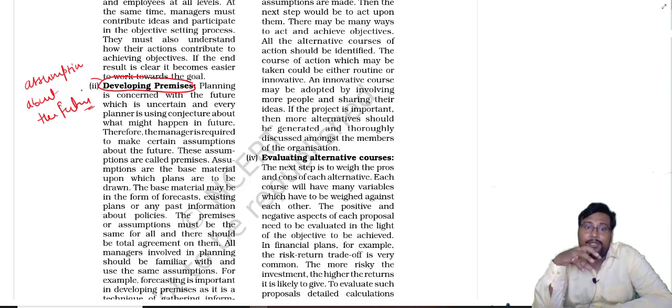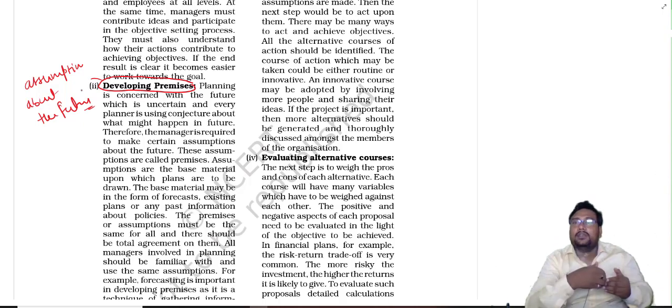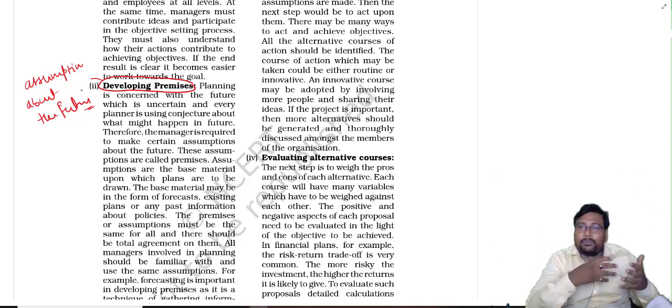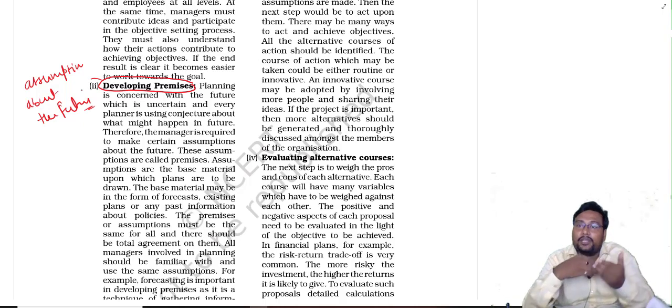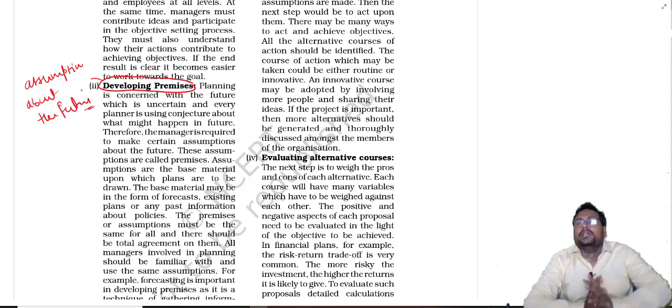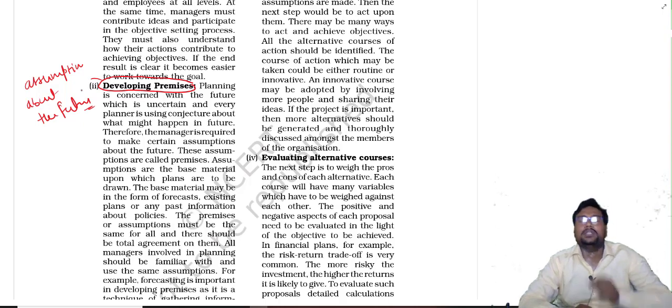What possible environmental change is there? On the basis of the past, learning something that will not repeat in the future. On the basis of the present plan, what can we do better, what assumptions can be made. Thinking all that is considered what? Developing premises. So very simple. Developing premises keyword is what?